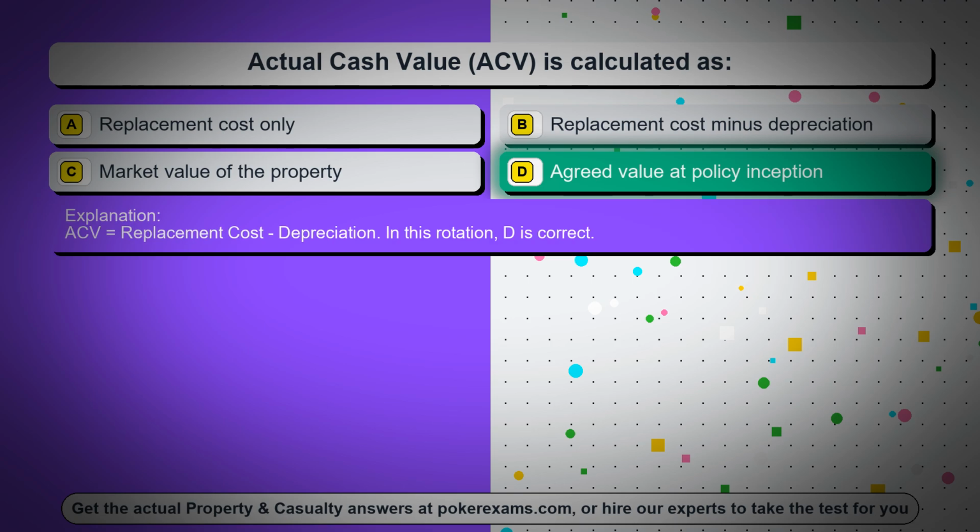ACV equals replacement cost minus depreciation. In this rotation, D is correct.